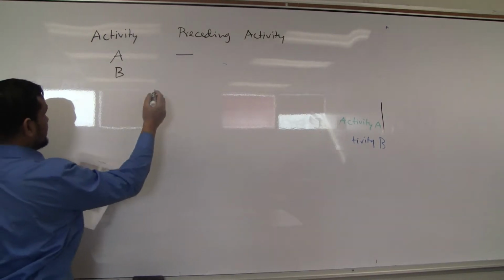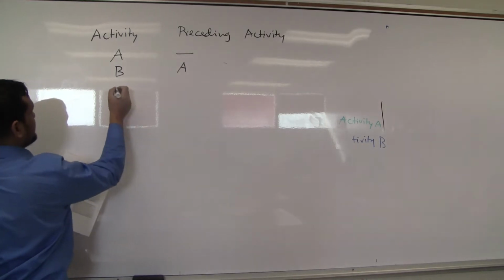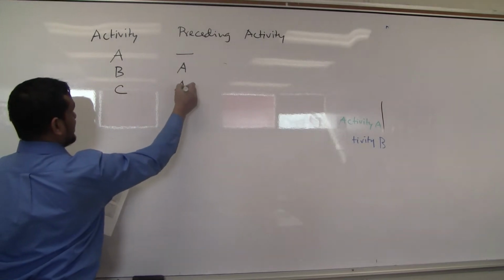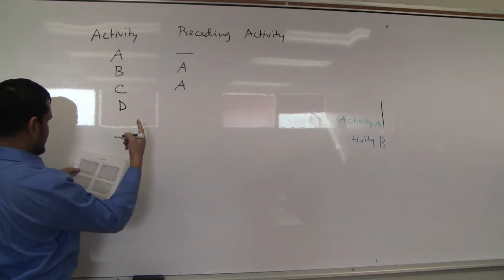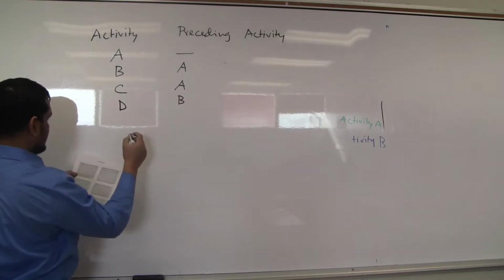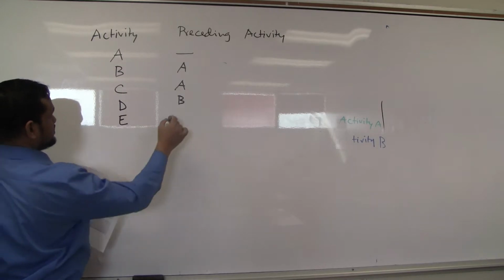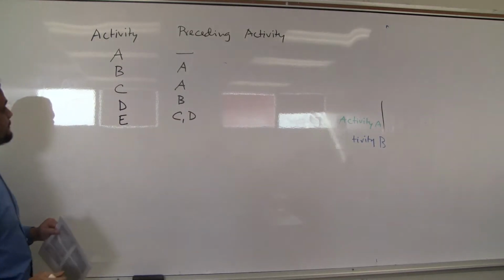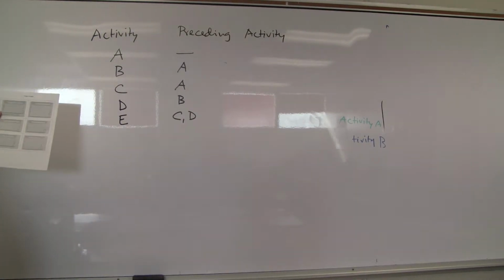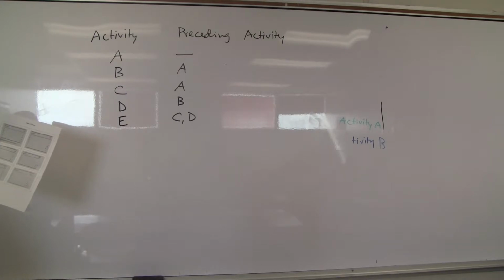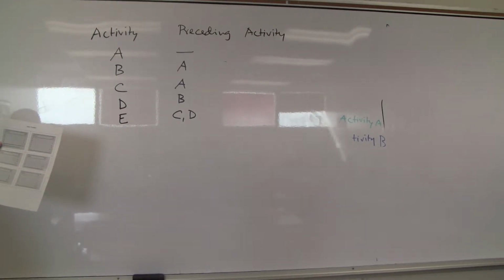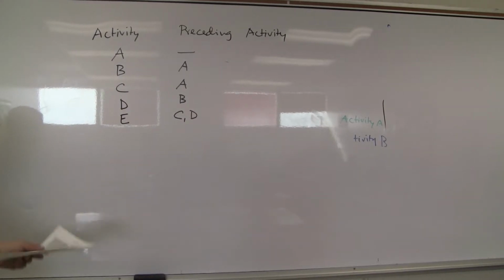Then B, it is following A. Then C, it is following again A. Next is D, it is following B. Next is E, it is following C and D. I am right or wrong? A is not following anybody. B is following A, C is following A, D is following B, E is following C, D.